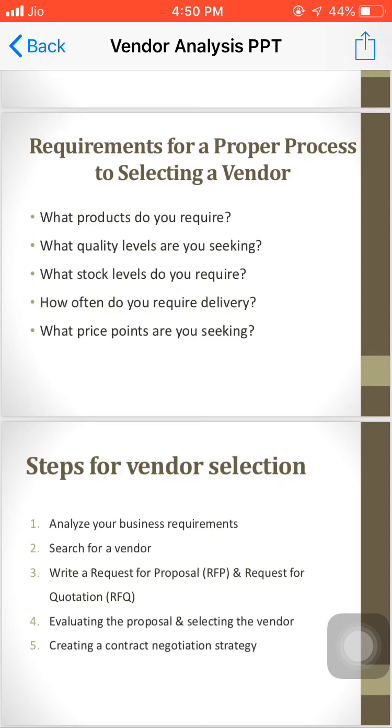So, write a request for proposal. The next part is a request for proposal and request for quotation. This is the next process to be followed: you have analyzed your business requirement and shortlisted a few Indian vendors that you wish to evaluate. Now you have to write a request for quotation or request for proposal. This proposal is to be taken from these various vendors, or the quotation is taken.